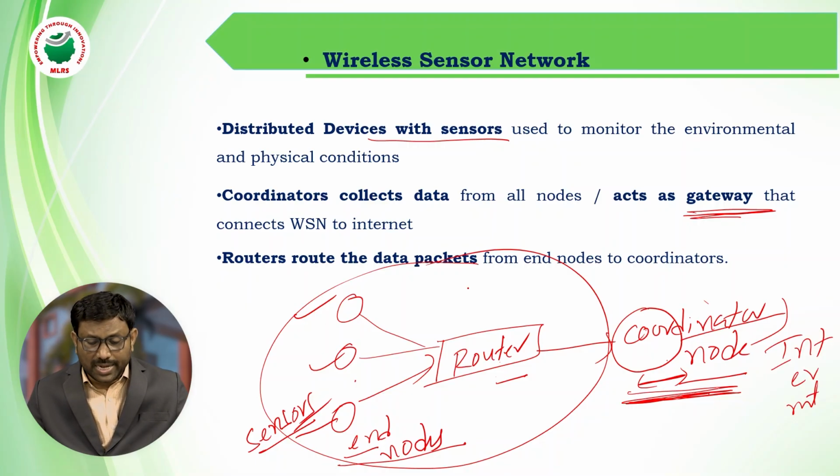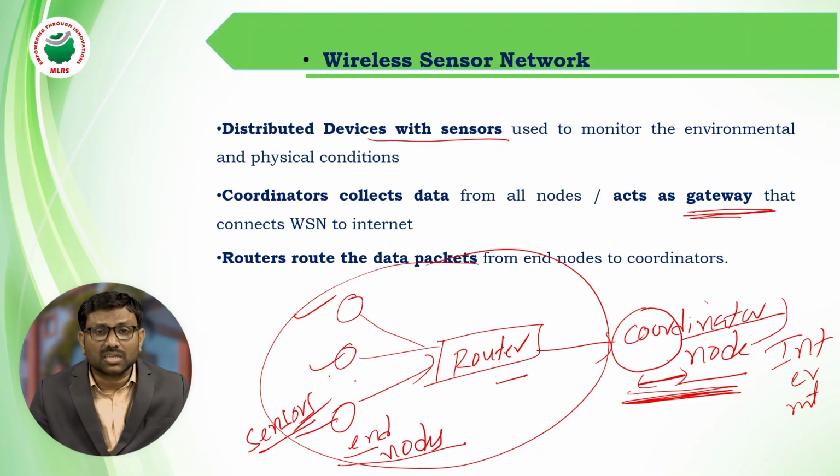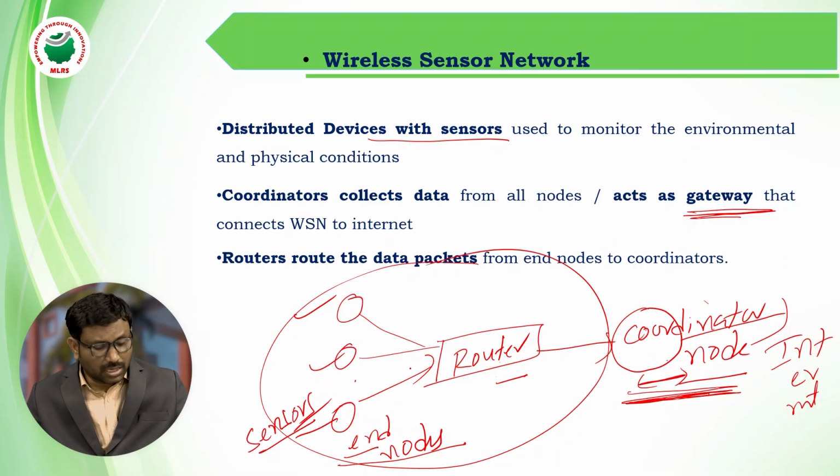So overall, a wireless sensor network consists of end nodes, router, and coordinator node. What is the role of the coordinator node? It will collect data from all the nodes and connect this wireless sensor network to the internet. The router will transfer data from end nodes to the coordinator node. End nodes consist of sensors, and these sensors will collect the surrounding data. This is the wireless sensor network, which is one of the enabling technologies in IoT.